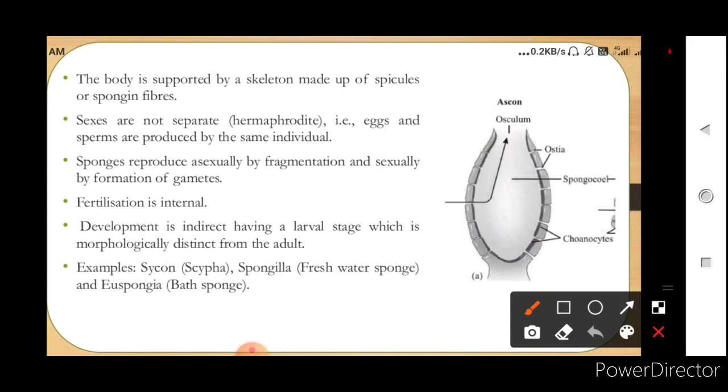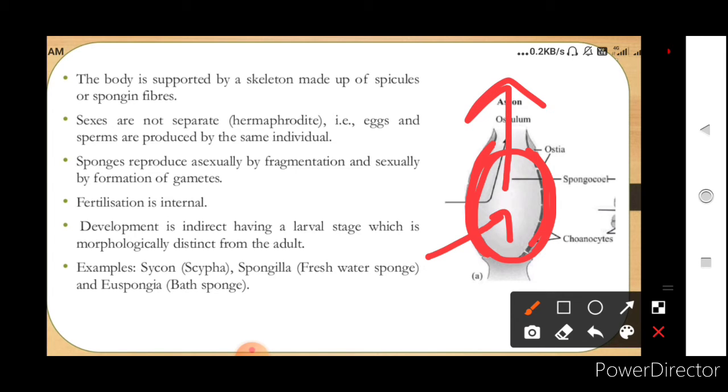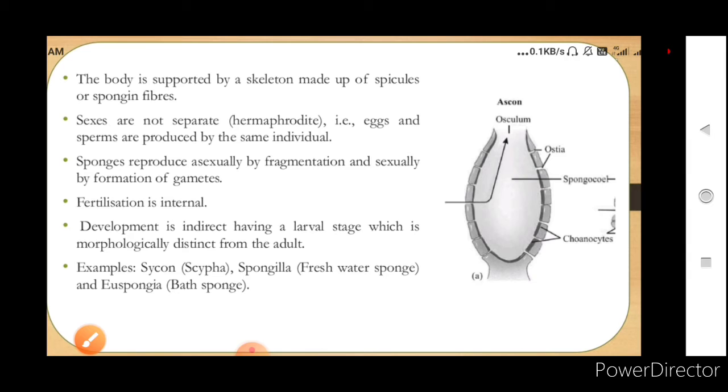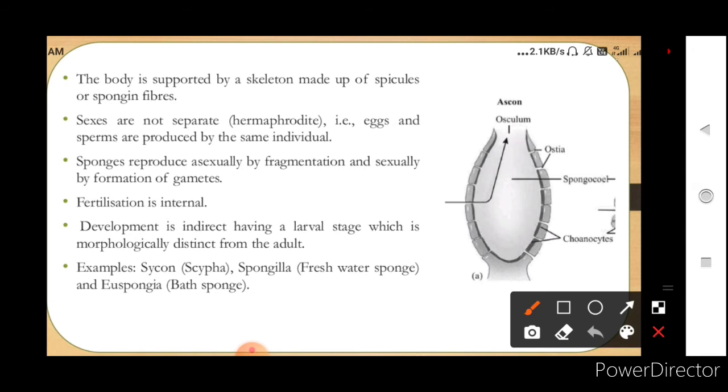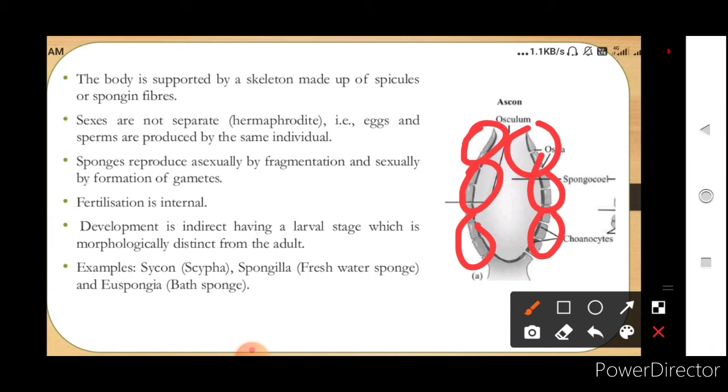So water will enter through these pores. It will be present here in this cavity, and these cells at the boundary are the choanocytes, or the collar cells. These will absorb all the mineral nutrition, and now the water will move in this direction. So this is the water canal system, which helps in many essential functions for the porifera to survive. These cells, the aggregation of cells which are making the pores, are nothing but the choanocytes.